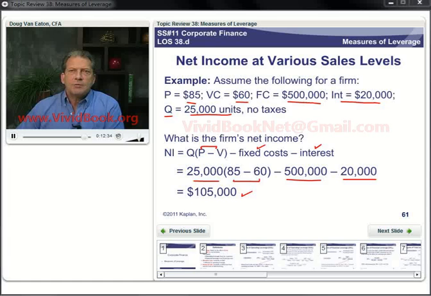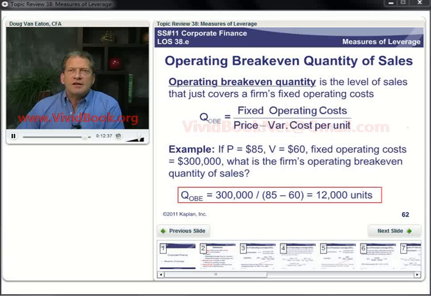Now, when we talk about operating break-even, it's the level of sales that just covers a firm's fixed operating costs. So here's the fixed operating costs. Here's the variable cost per unit. And we go through this example here and find out our break-even is 12,000 units. Now, why was that different than what we calculated before for these same numbers? Well, that's because here, operating break-even just covers operating costs. We're not looking at our financing costs.